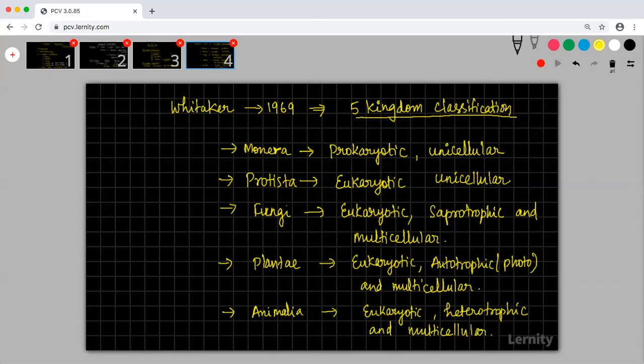So like this, they classified five kingdoms. So this five kingdom classification came into the picture: Monera, Protista, fungi, plantae, and animalia. So this is what we call five kingdom classification. These are the five kingdoms that we are going to study about. And this is how this chapter has evolved.